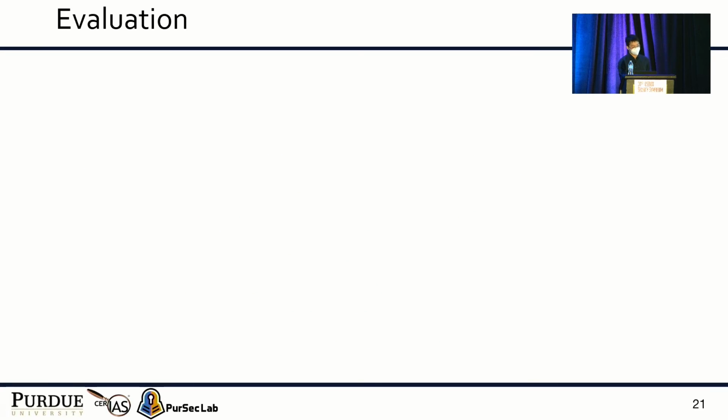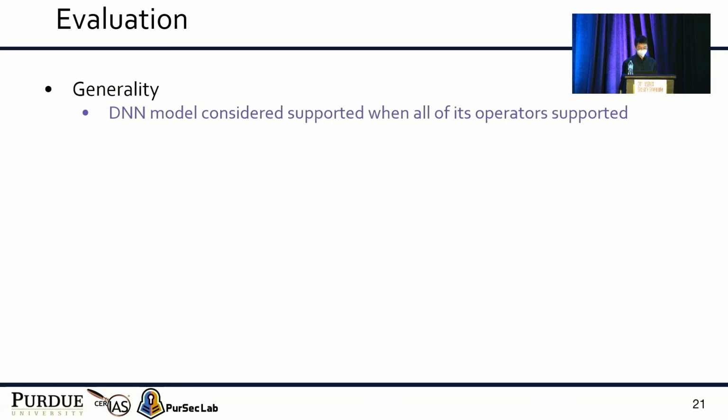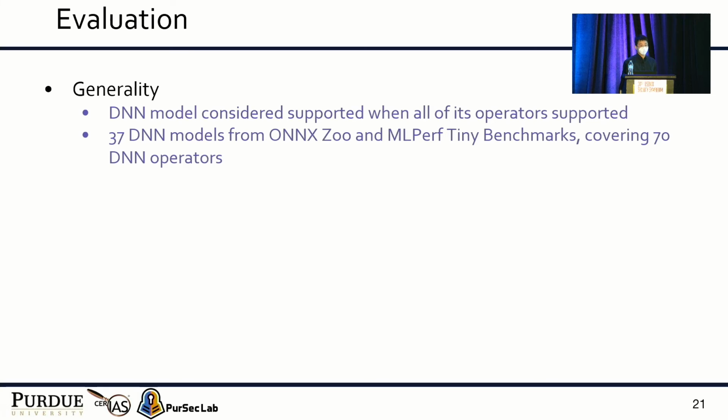In evaluation, first, we evaluate generality by evaluating how many widely used DNN models we can support. We consider a model supported when all of its operators are supported. We collect 37 DNN models from ONNX and MLPerf Tiny benchmarks, covering 70 DNN operators. And our evaluation shows that our system can support 84% of operators. It in turn enables support for 81% of the models.